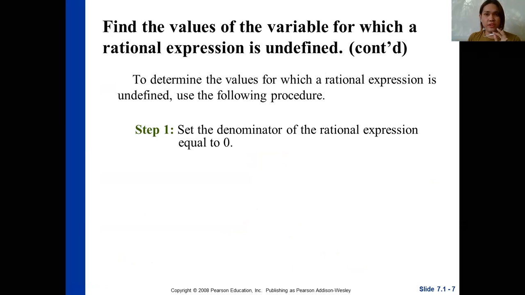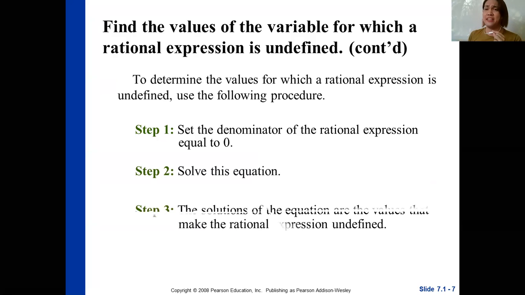Find the values of the variable for which a rational expression is undefined. Another example, other steps. To determine the values for which a rational expression is undefined, we use the following procedure. Step number 1, set the denominator of the rational expression equal to 0. Very good. Step number 2, solve the equation. Step number 3, the solutions of the equation are the values that make the rational expression undefined.